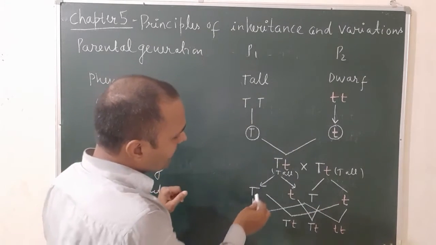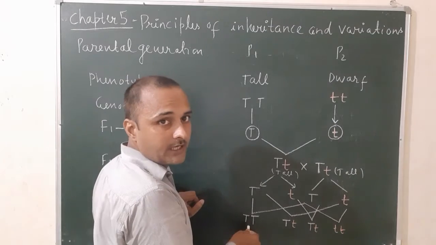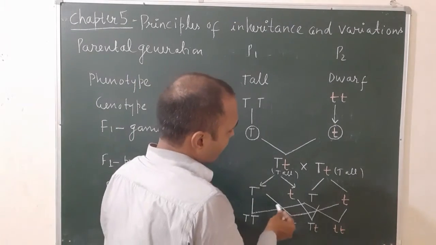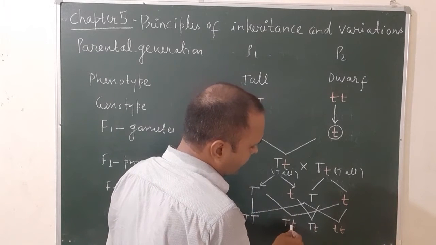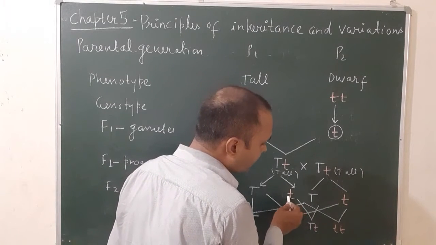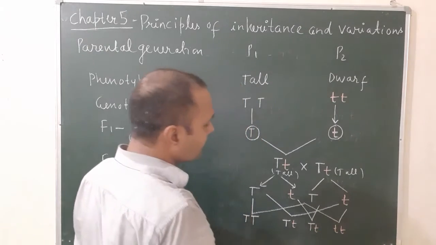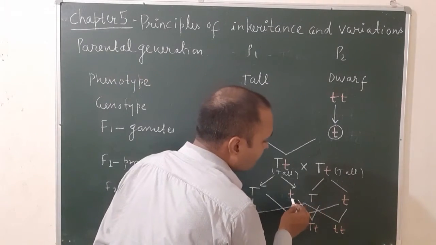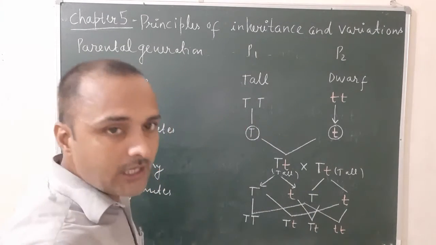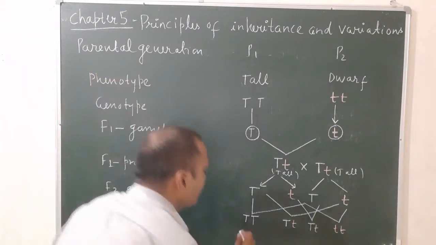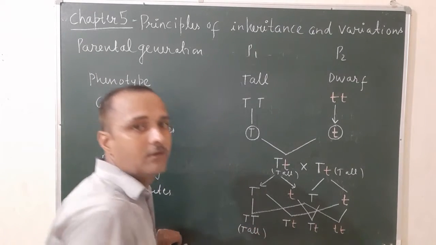Once again, capital T combined with capital T will give capital T, capital T. Second, capital T combined with small t will give capital T, small t. Third, small t combined with capital T will give capital T, small t. And last one, small t combined with small t will give small t, small t. So capital T, capital T will be tall.